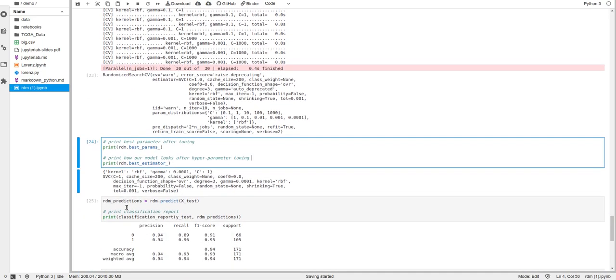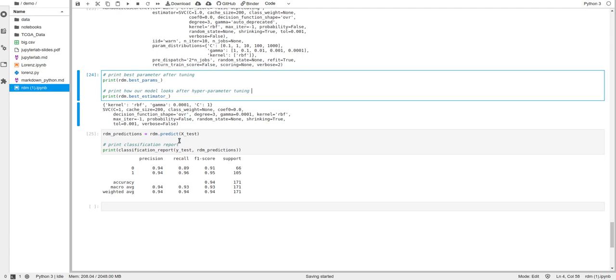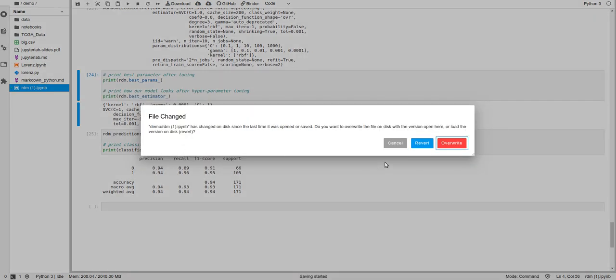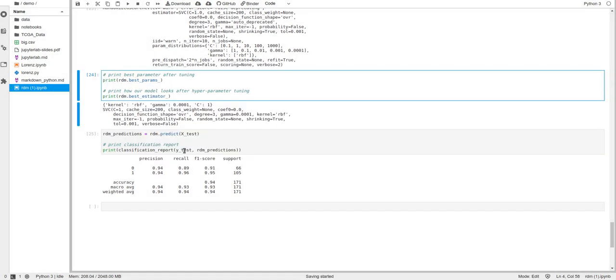Now we will predict the value for X test. We will print our classification report and pass the Y test parameter and the random prediction, which will predict the X test value.